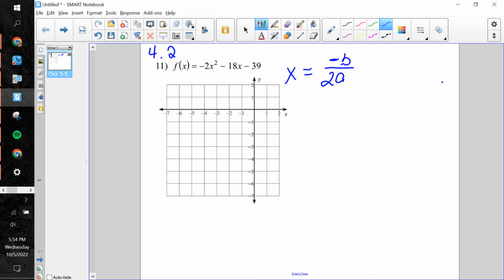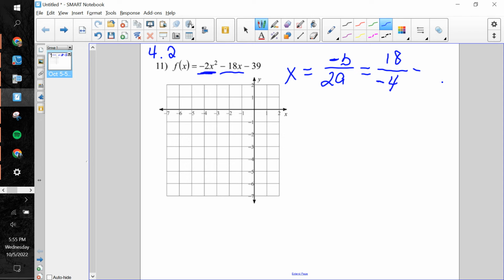In standard form, we're going to use this formula of the opposite of b over 2a to find the x-coordinate of our vertex, or the axis of symmetry. Now, b is negative 18, so the opposite of b is going to be positive 18. Down in the denominator, we've got 2 times a. Our a value right here is negative 2. 2 times negative 2 is going to get us negative 4.